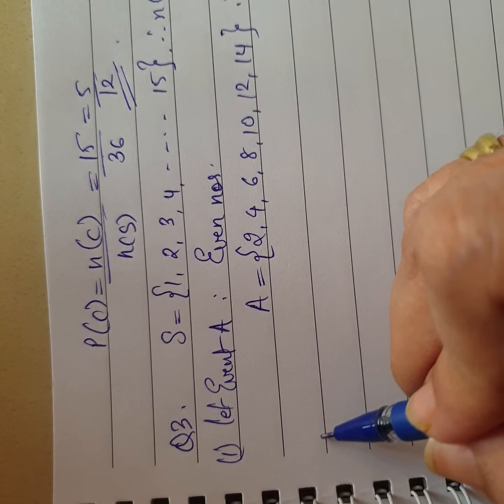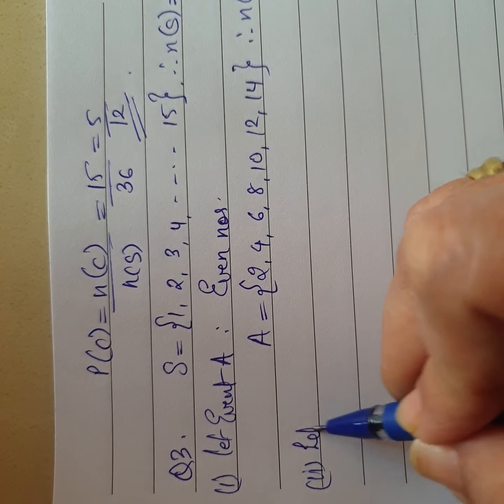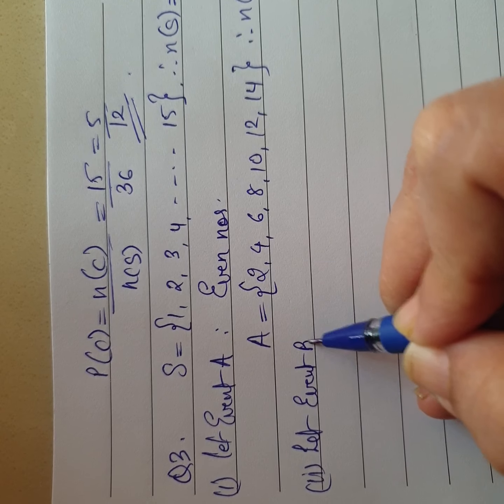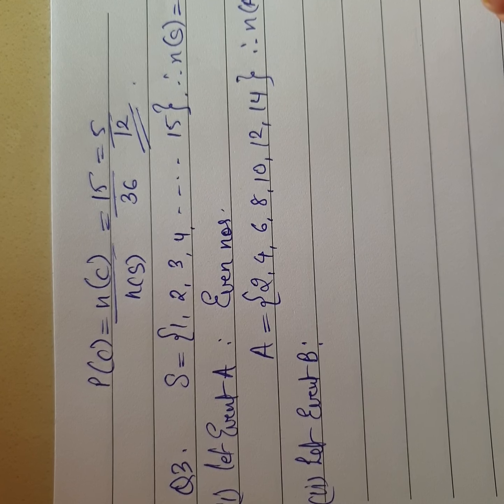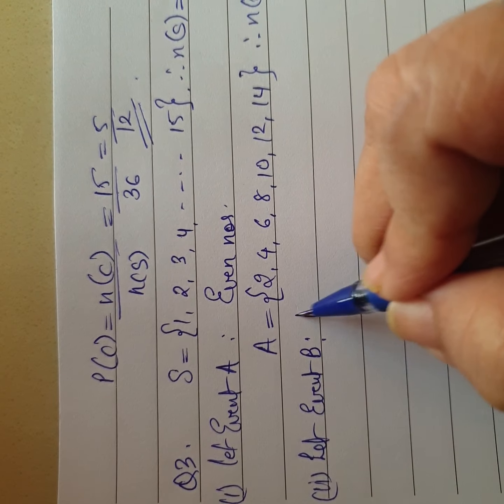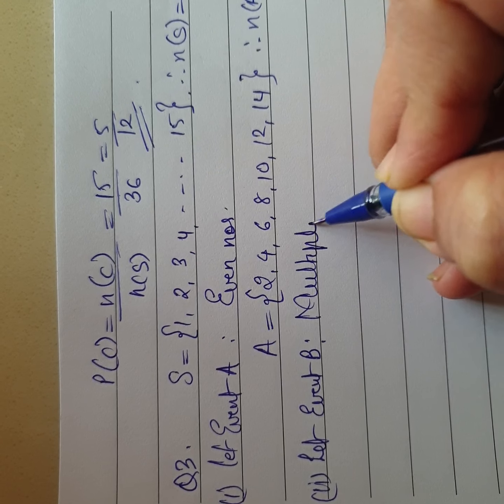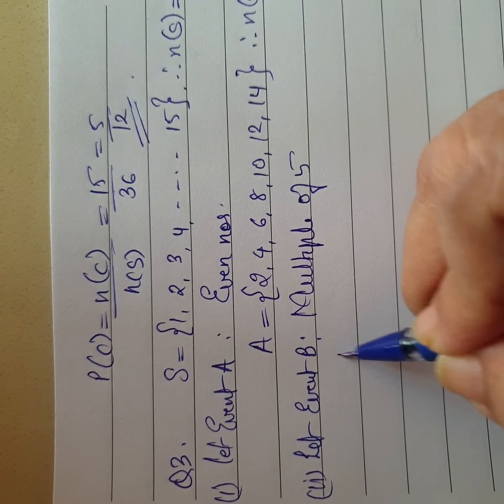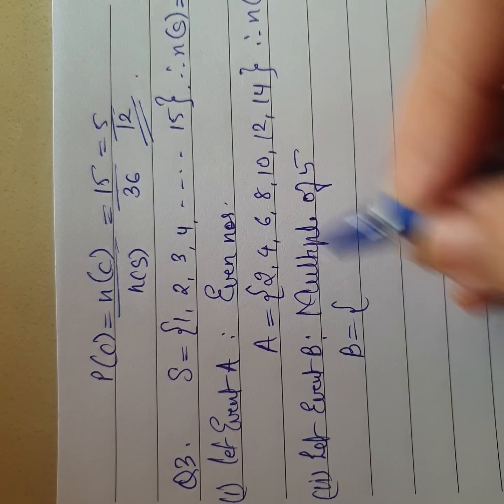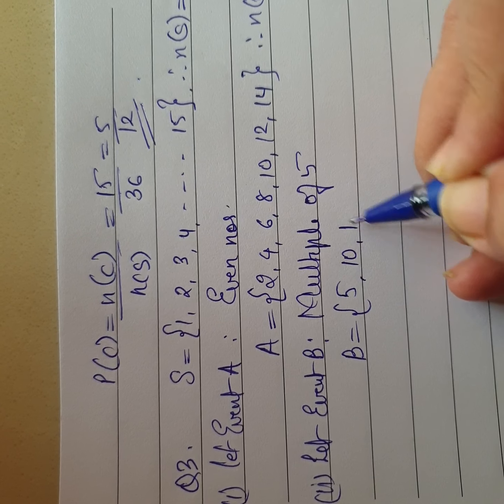Similarly, you have the second event there, and the event B says, let event B be showing a number which is a multiple of 5. Now multiples of 5, everybody knows which are the multiples of 5 in the given set. So it's going to be 5, 10 and 15.